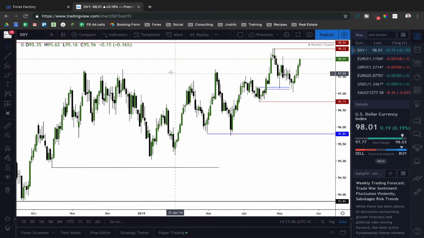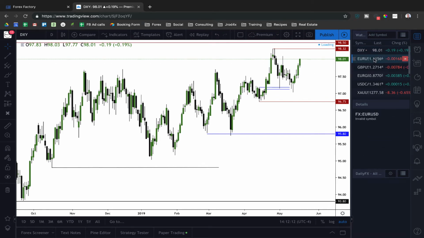So to me, I'm looking for that next higher high to form. We've been consolidating for a while, but we finally broke out of it here, came all the way back down, cleared out the sell side liquidity back into an ICT bullish order block. Now we're rallying away from that. So I'll be looking for a continuation higher on dollar index for this week.